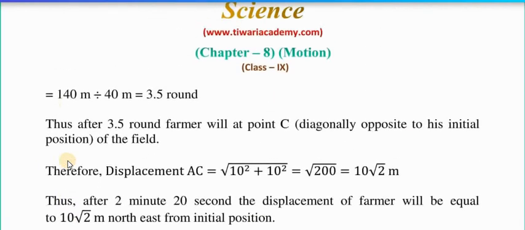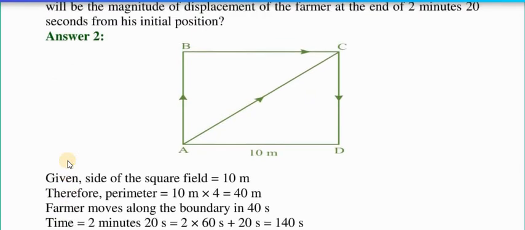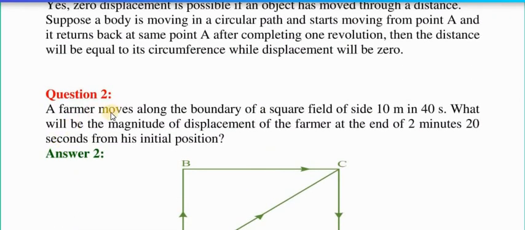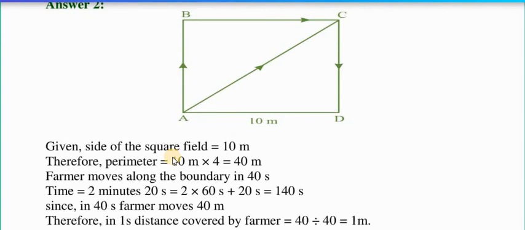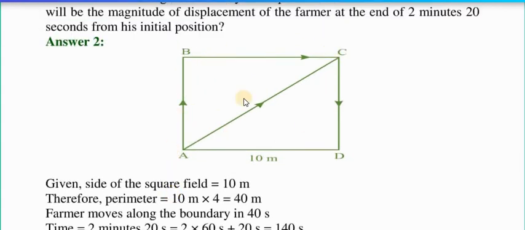Let's see one more time. The question is: a farmer moves along the boundary of a square field of side 10 meter in 40 seconds. What will be the magnitude of displacement of the farmer at the end of 2 minutes 20 seconds from his initial position? So first of all we have to draw the diagram.